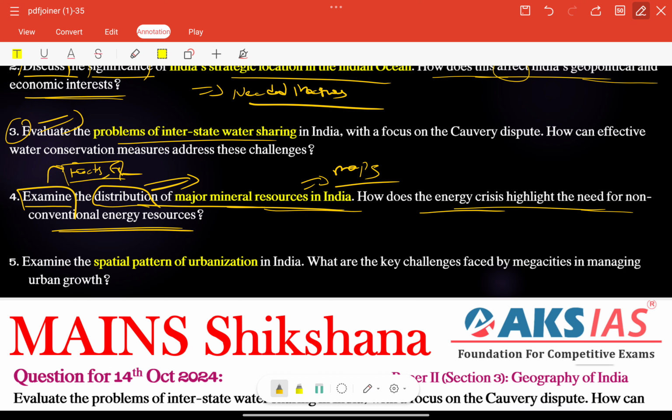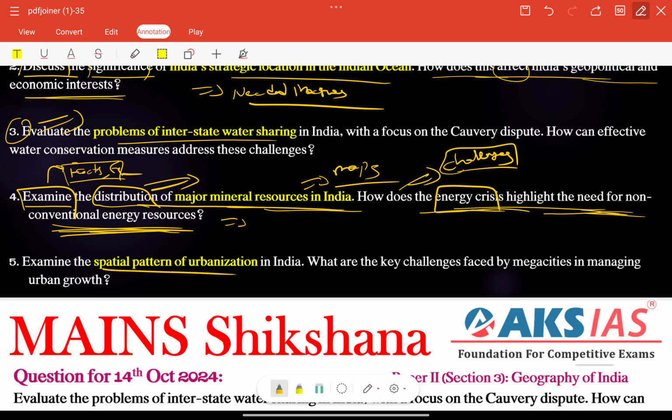How does the energy crisis highlight the need for non-conventional energy resources? Here we need to add some challenges. What are the challenges we are facing from using these conventional energy sources, right? Very important. And at the same time, we need to provide needed measures before the conclusion.